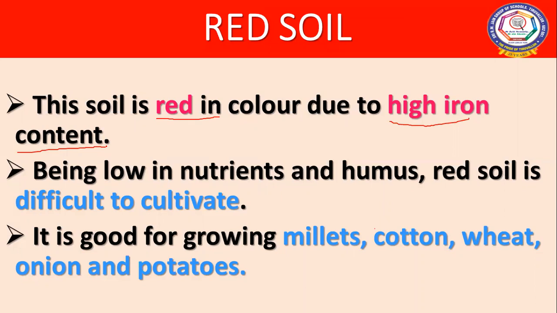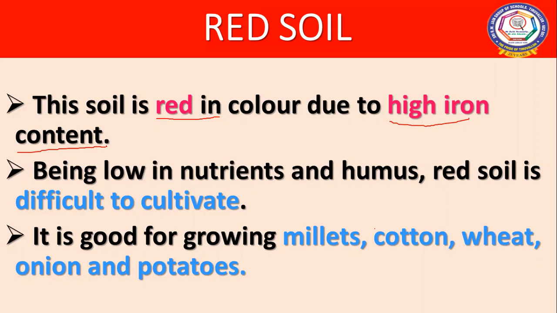It is very low in nutrients and humus. This red soil is a little bit difficult to cultivate. So if you want to grow crops in this red soil, we need to use more irrigation and more fertilizers. And what are the crops that can grow here? They are the millets, cotton, wheat, onion, and potatoes.